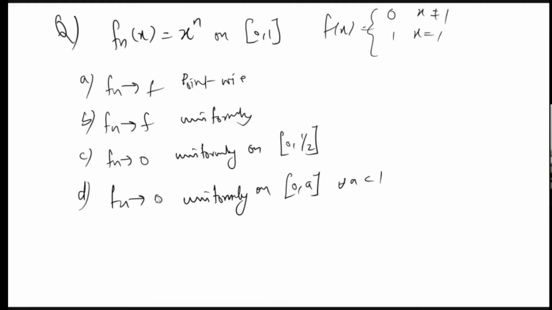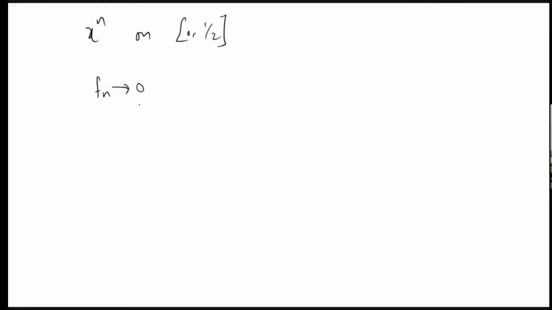Here we know that fn converges to 0 pointwise. On 0, 1 by 2, the limit will be completely 0. My question is, how can we prove that it is uniformly convergent? We know that for each n, the function x raised to n is an increasing function, because if x is increasing, the function will increase.